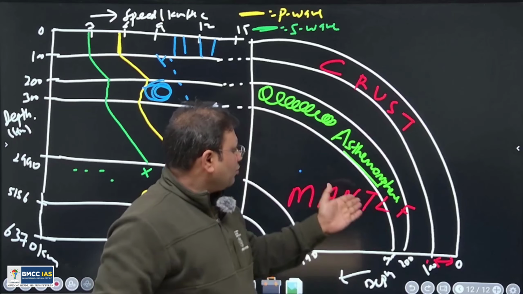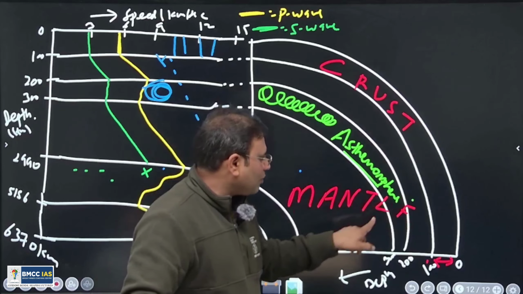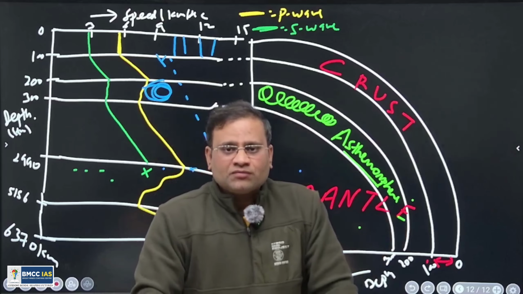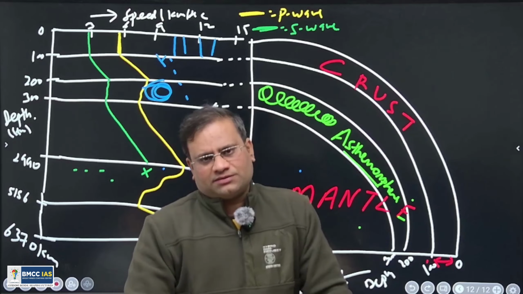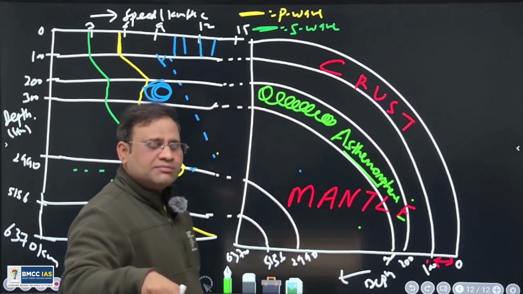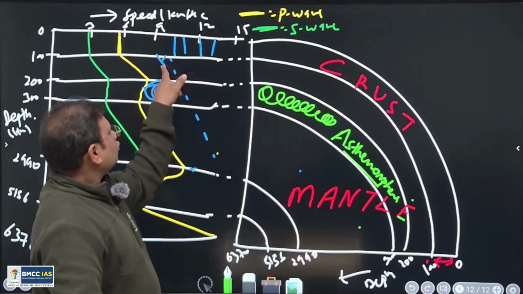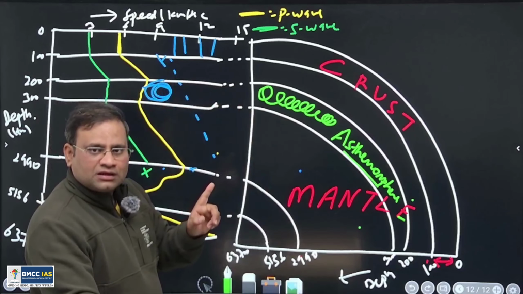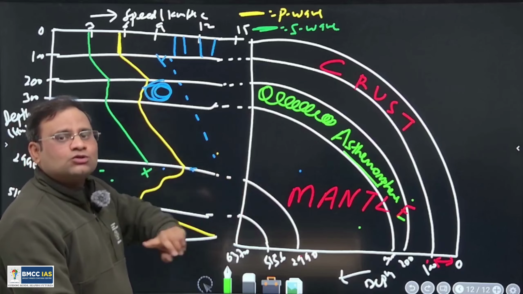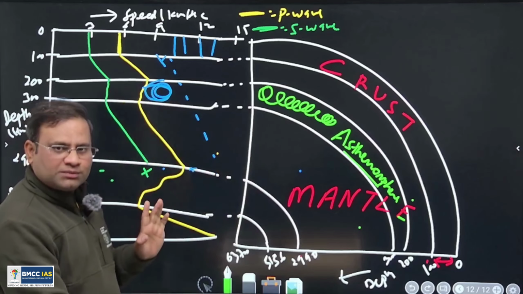So the chemical composition is the same as that of the upper and lower part of it, but its physical property is different. It is a little bit viscous in nature, semi-solid in nature. That's why, as it is semi-solid, rigidity gets decreased, so P wave speed gets decreased. Right? S wave speed gets decreased. Compressibility gets reduced, that's why the speed of the P wave gets reduced.